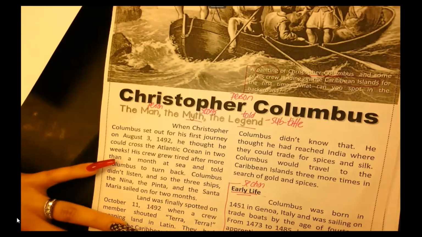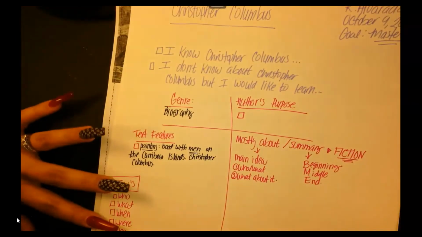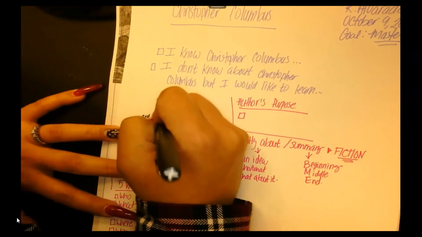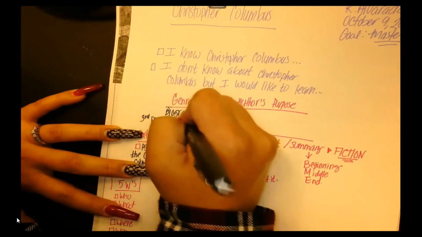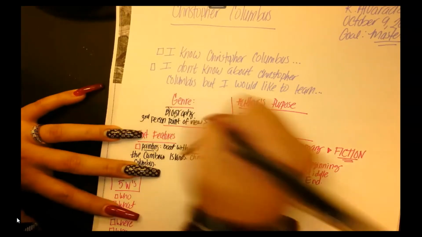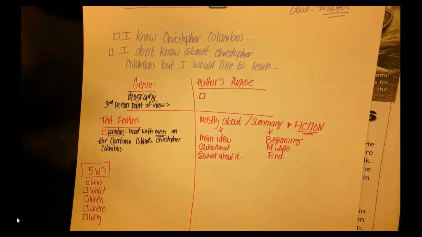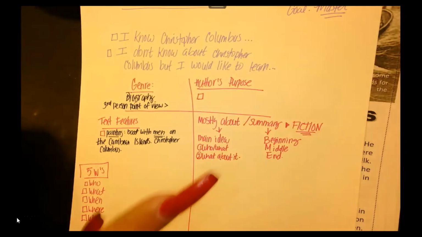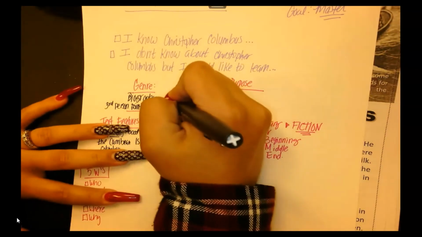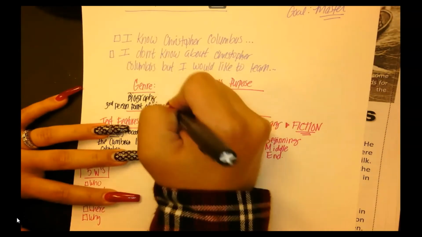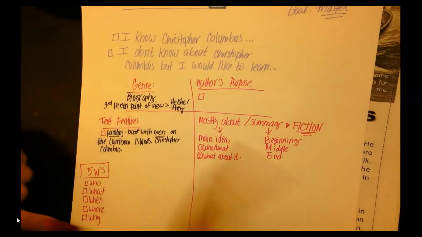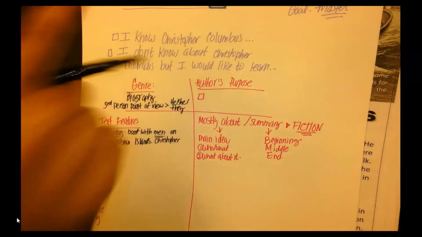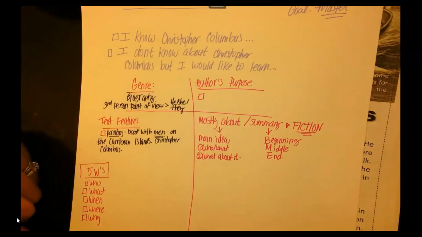So I'm going to go ahead and write here biography. And then I'm going to write here third person point of view. Now, how do I know that? What does third person use? If first person uses I, me, my, third person is pointing to somebody. So what would you use? So he, she, they, right? It's talking about somebody. He went to sharpen his pencil. She got up. They are having a party. I'm talking in third person.